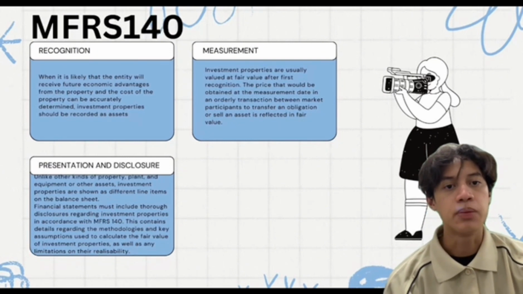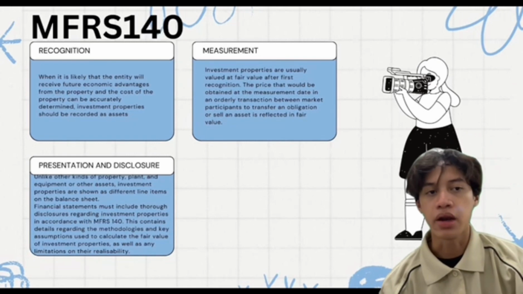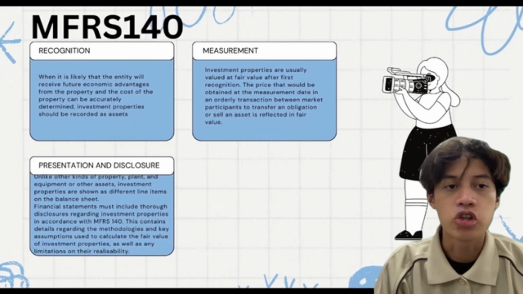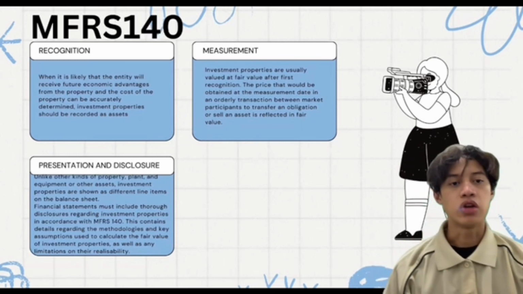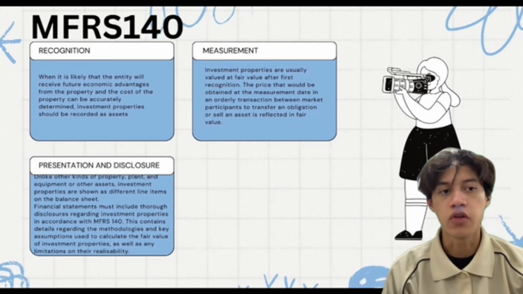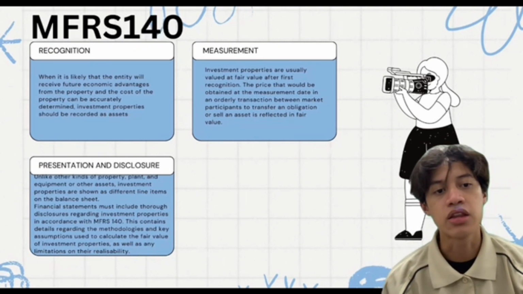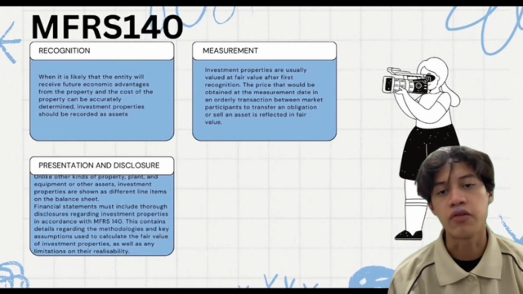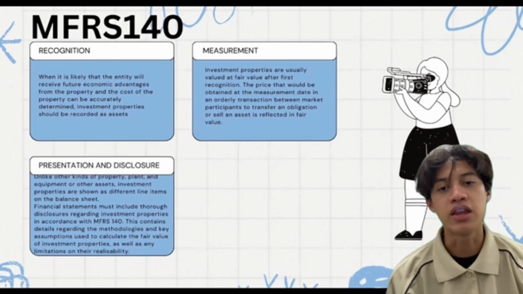And lastly, the presentation and disclosure. Unlike other kinds of property, plant and equipment, or other assets, investment properties are shown as different line items on the balance sheet. Financial statements must include true disclosure regarding investment properties in accordance with MFRS 140. This contains details regarding the methodologies and key assumptions used to calculate the fair value of investment properties, as well as any limitation on their realizability.